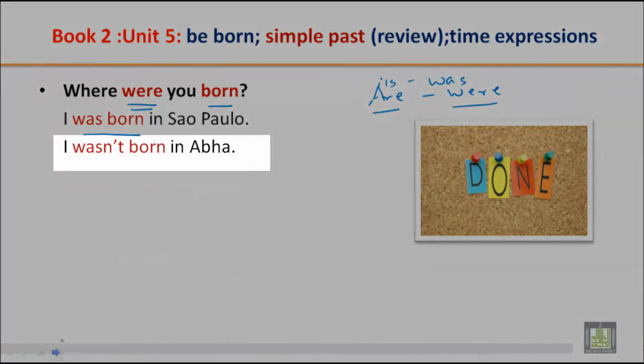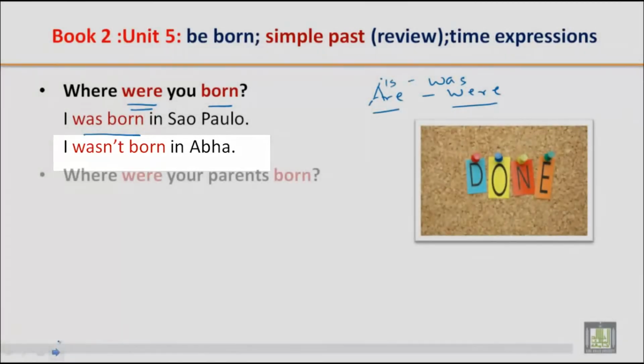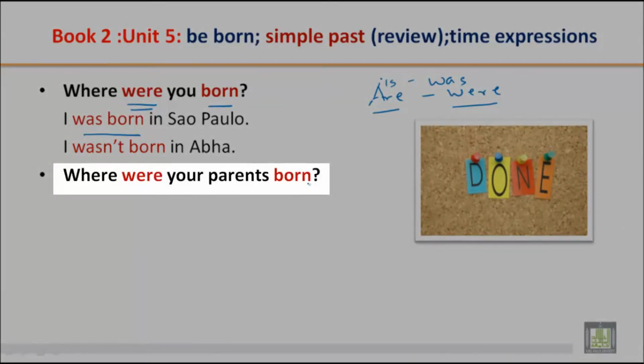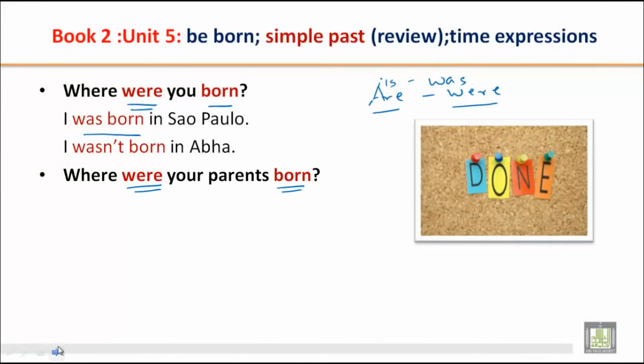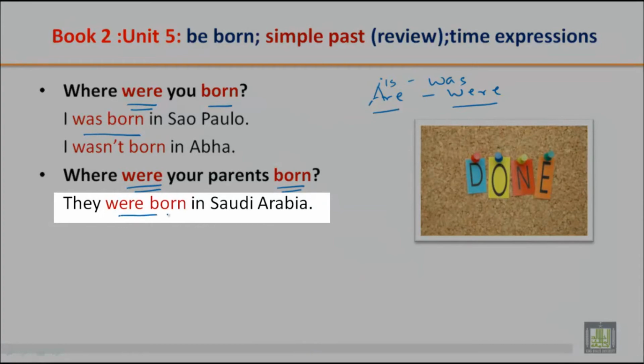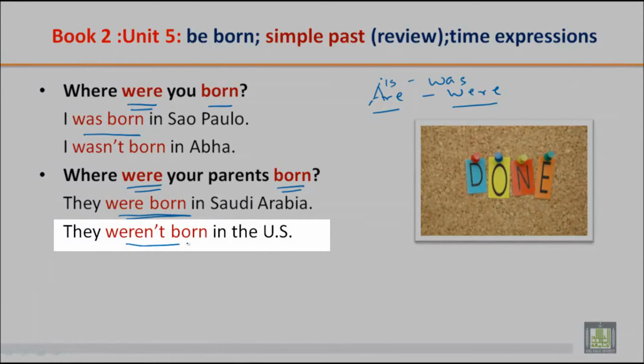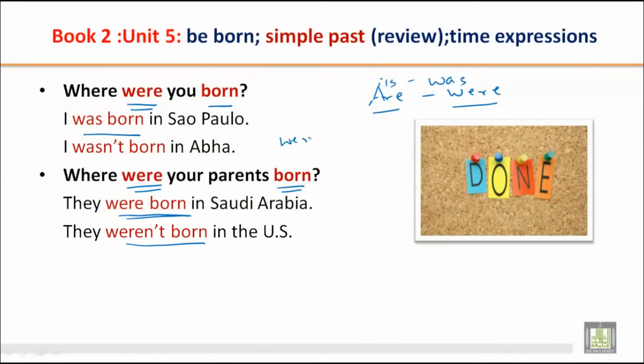Let's look at another example. And I wasn't born in Aba. Now where were your parents born? They were born in Saudi Arabia. They weren't born in the US. Weren't is the contraction of were not. Were not we write as weren't. So they weren't born in the US.